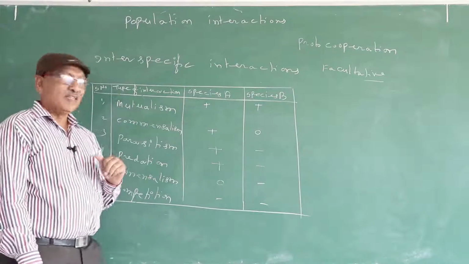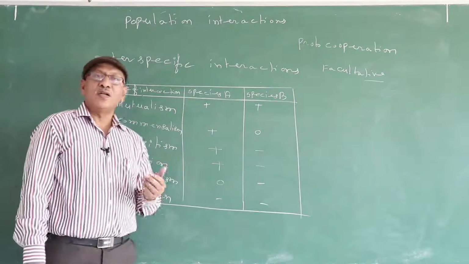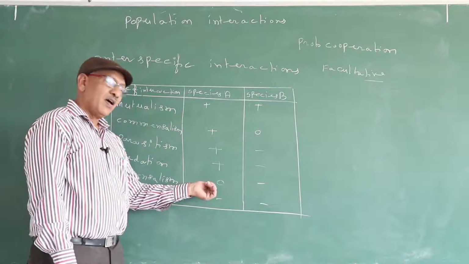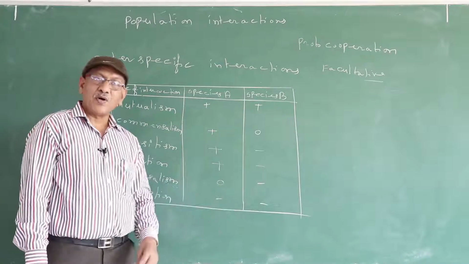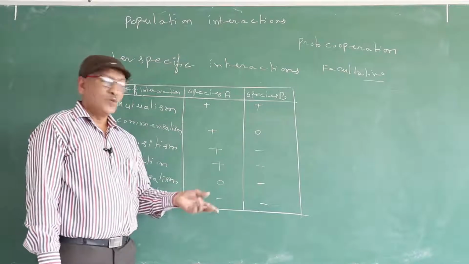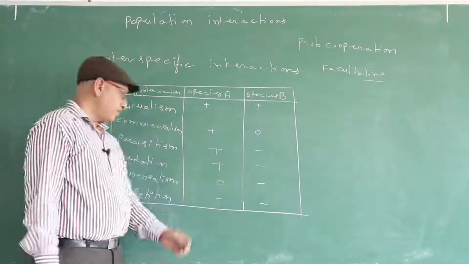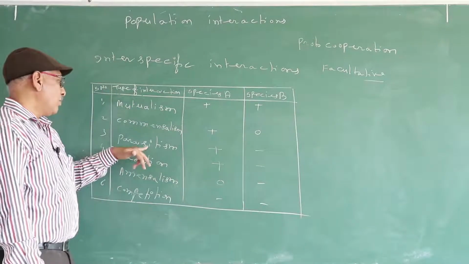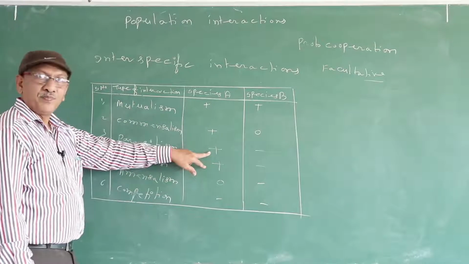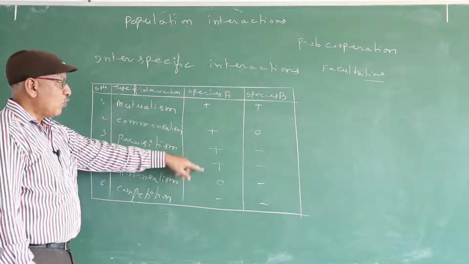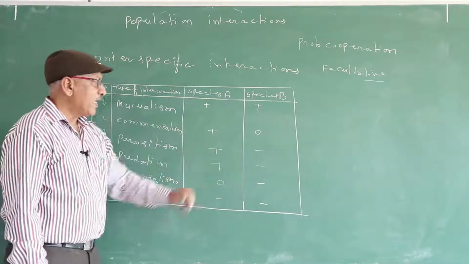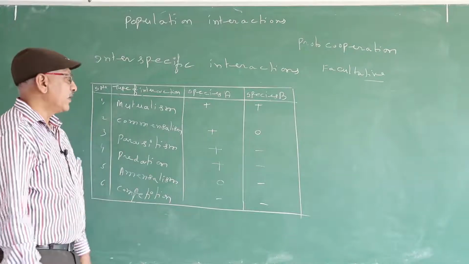In parasitism and predation, one partner is benefited and the other is affected, so plus and minus.